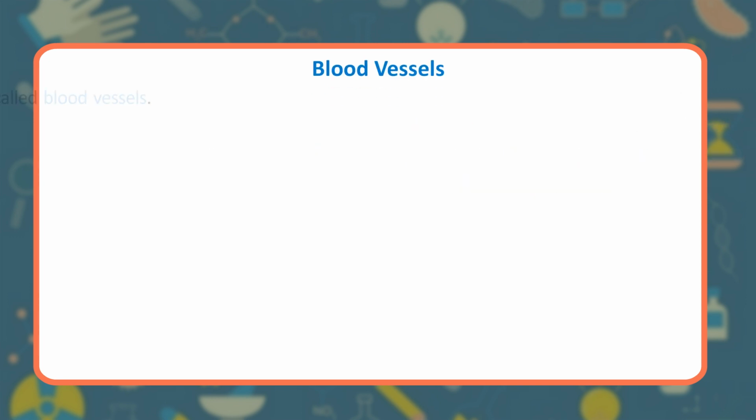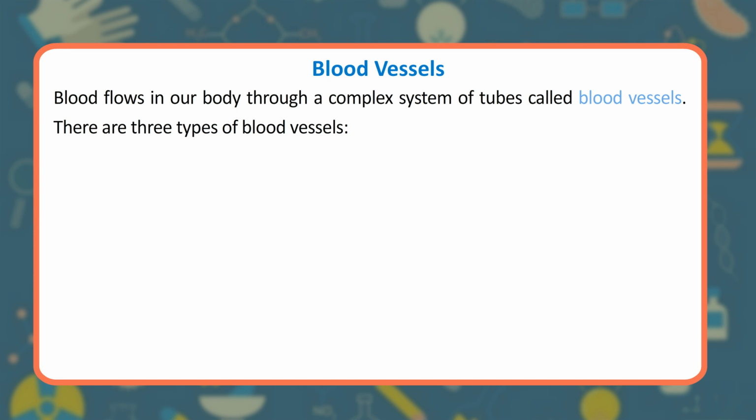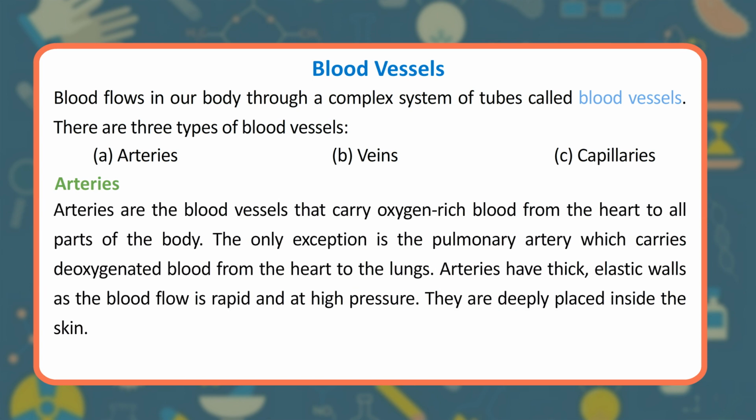Blood vessels. Blood flows in our body through a complex system of tubes called blood vessels. There are 3 types of blood vessels. A. Arteries. B. Veins. C. Capillaries. Arteries. Arteries are the blood vessels that carry oxygen-rich blood from the heart to all parts of the body.